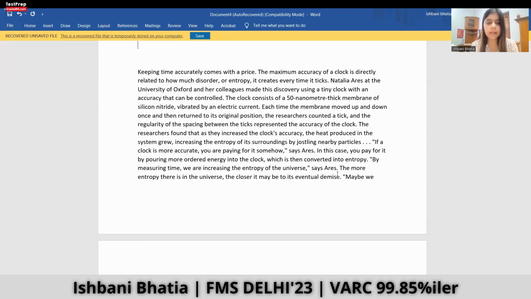The researchers found that as they increased the clock's accuracy, the heat produced in the system grew, increasing the entropy of its surroundings by jostling nearby particles. If a clock is more accurate, you are paying for it somehow, says Aris. In this case, you pay for it by pouring more ordered energy into the clock, which is then converted into entropy. By measuring time, we are increasing the entropy of the universe, says Aris. The more entropy there is in the universe, the closer it may be to its eventual demise.